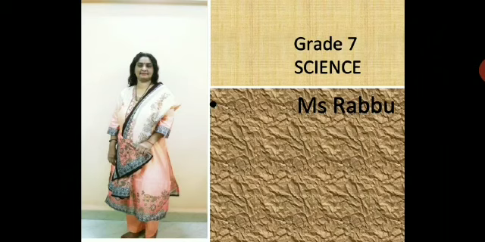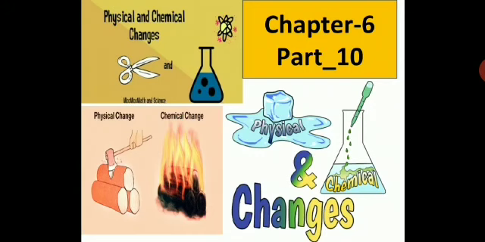Let us see what we are going to do today. We are continuing with chapter 6 part 10, physical and chemical changes. What are we learning under physical and chemical changes today? Let us see. We are learning the textual exercise. So we are going to write the textual exercise question answers in the notebook.